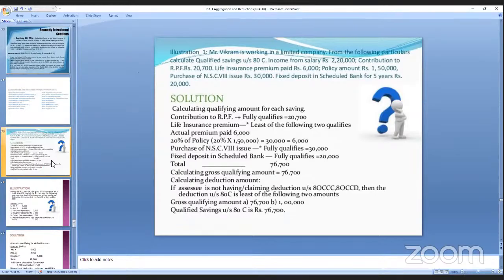Now, under which section? Medical policy under which section? That is right, 80D.